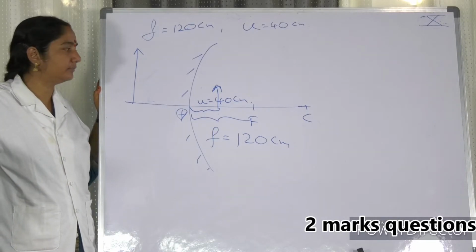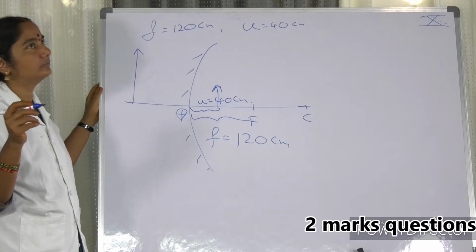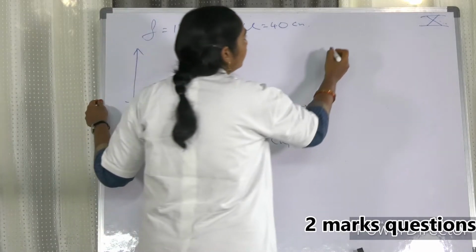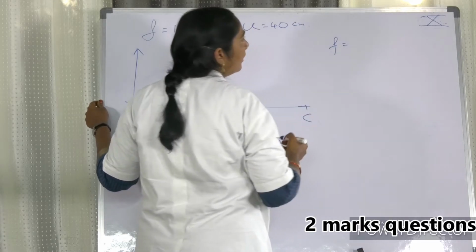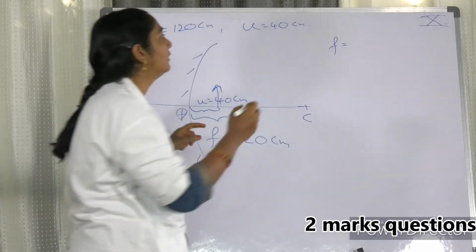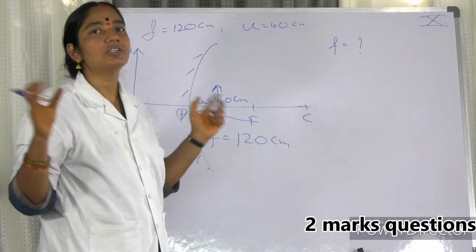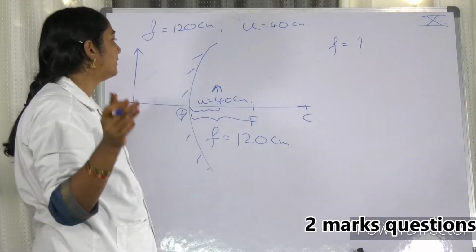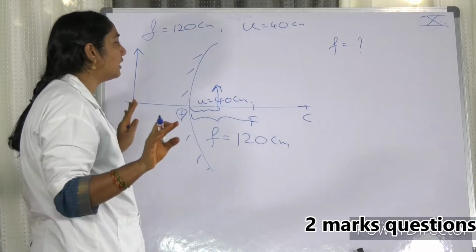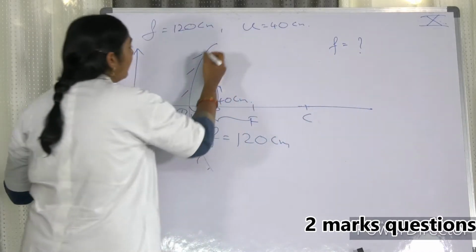Next. Third question. How can you find out the focal length of a concave mirror experimentally when there is no sunlight? Now, my dear friends, when there is no sunlight, let us take a concave mirror.